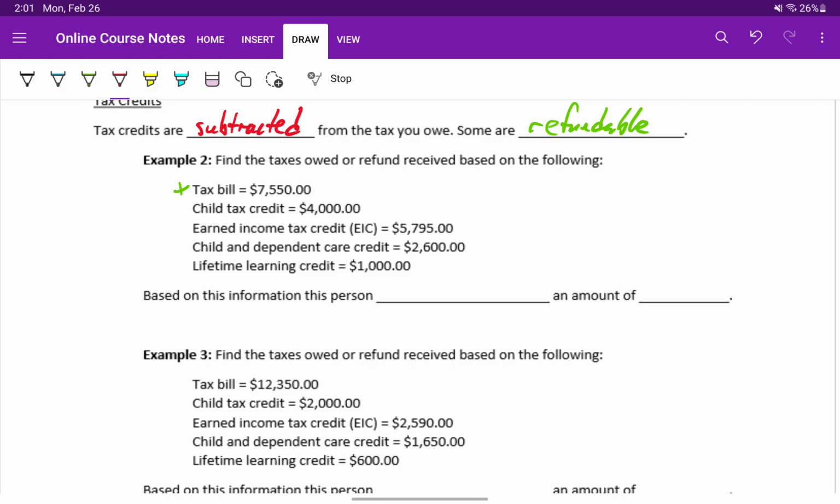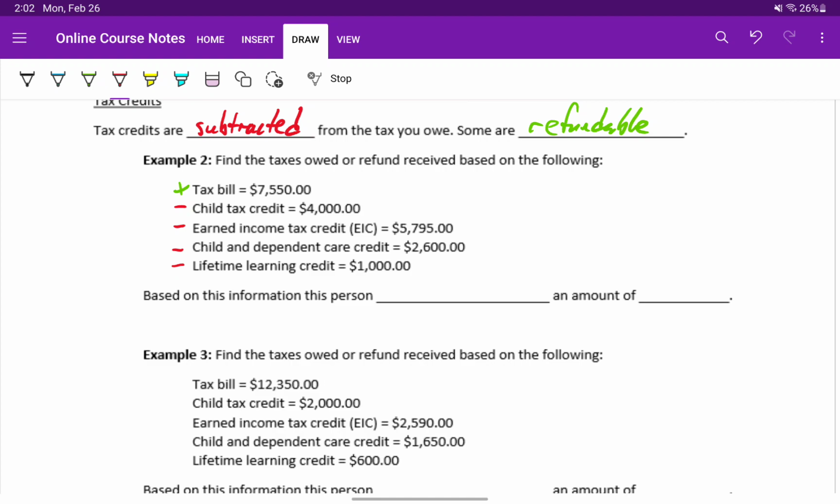In this case, they receive a child tax credit of $4,000, so a tax credit just for having one or more children, an earned income tax credit of $5,795, a child and dependent care credit of $2,600, which goes towards things like reimbursement for daycare and other things before your kids are school age, and a lifetime learning credit of $1,000, which is a credit for continuing to